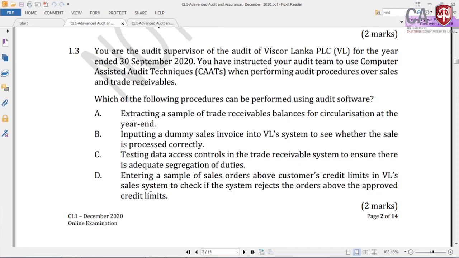Now one more thing I want to tell you all. In these auditing papers, expect around 5 to 10 marks in the exam for something you have never seen in your study text, never studied anywhere, something completely new, with new vocabulary. That is the nature of this subject, because auditing practice cannot be covered through the study text. It's a very large area. So there will be 5 to 10 marks. But don't get scared, because from your overall understanding you can write those questions. I will show you. So right, 1.3, you are the audit supervisor of the audit of Visco Lanka PLC.